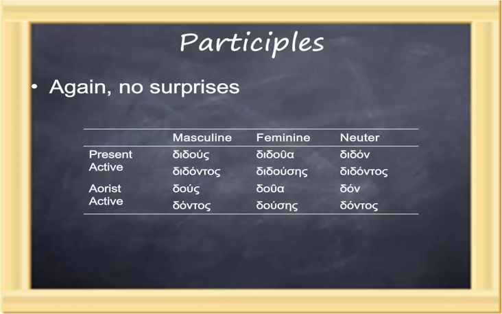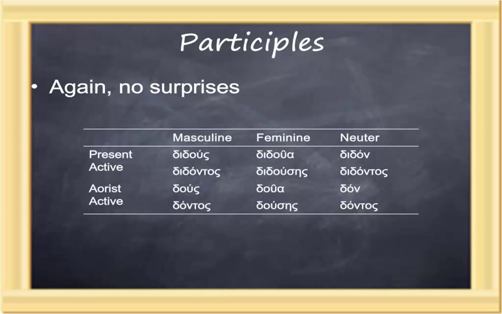In the participles, the present active participle and the aorist active participle are identical except for iota reduplication. So the masculine singular present active participle and the aorist active masculine singular participle, didous and dous. And once one knows the basic form, didous, didousa, didon, didontos, it's pretty easy to see the aorist forms as well. So again, no surprises with the participles.